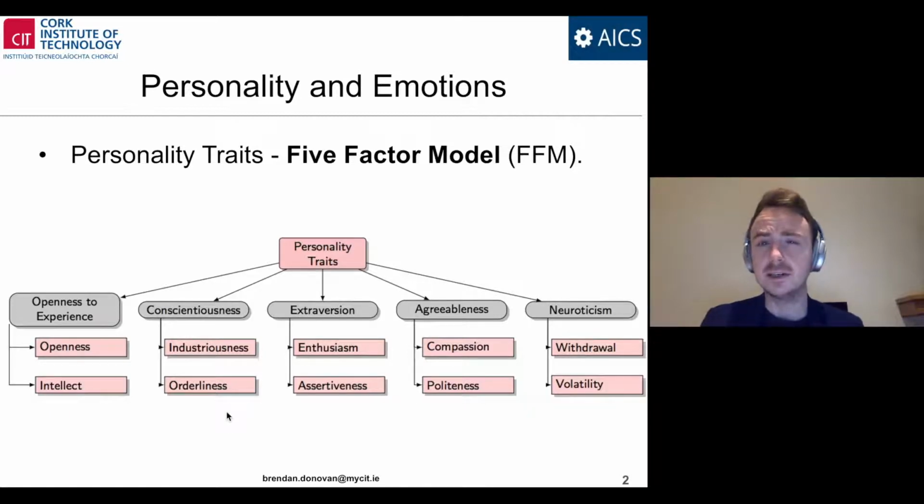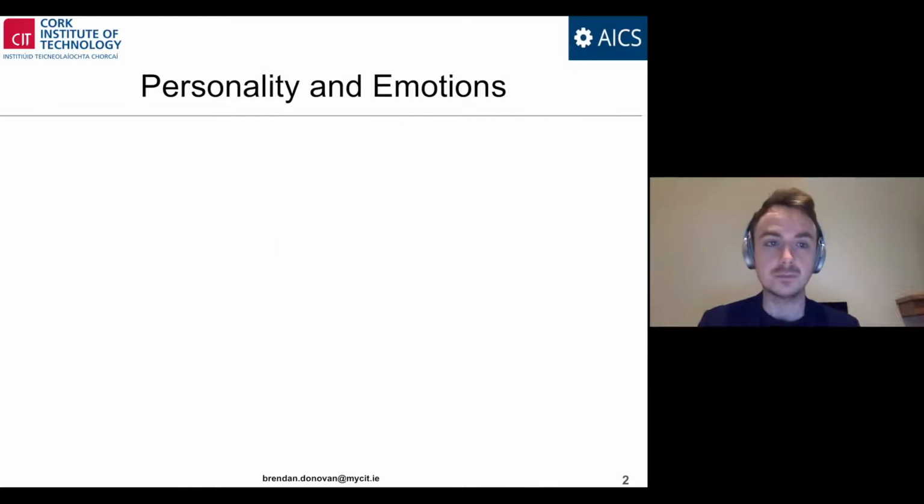The pink notes indicated below are the hypothesized subtrait level of the personality trait hierarchy that have been argued for by researchers in Canada in the last 10 to 15 years. And it has been hypothesized that these subtraits enable a higher resolution level of analysis with personality and other psychological variables such as emotions.